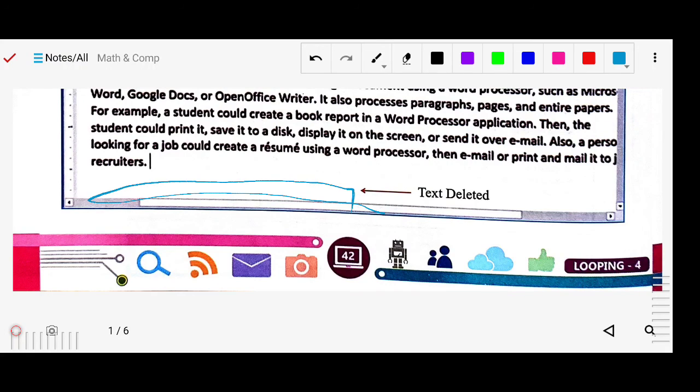You have to remember and learn this; you can just practice it on your computer. Practice how to remove text, how to delete the right side of the cursor and the left side of the cursor, how to move text, and how to copy, both with shortcut keys and with the mouse. You have to practice all these things and learn them.